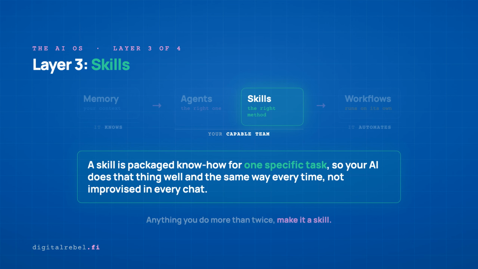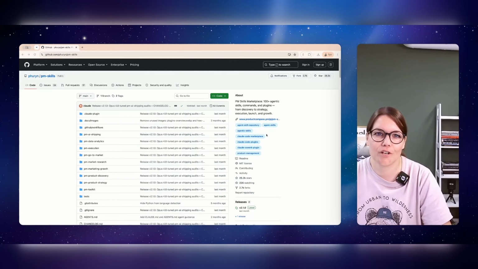My AI setup has 4 layers. Memory is what it knows about me. We built that last video. Agents are the who, workflows run on their own, and skills are the how. So it's kind of the package know-how for one specific task written down once, so the task comes out right every time. That's today's layer.